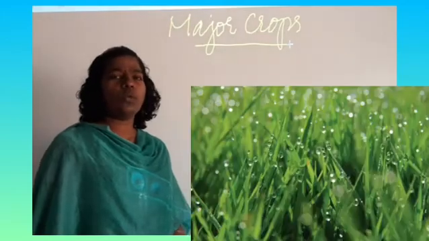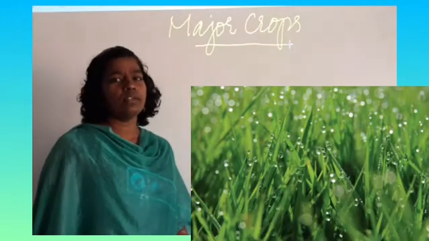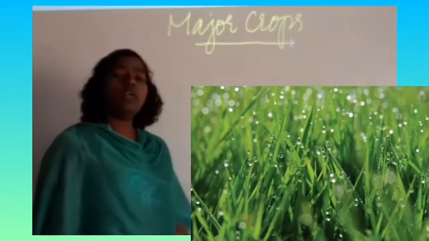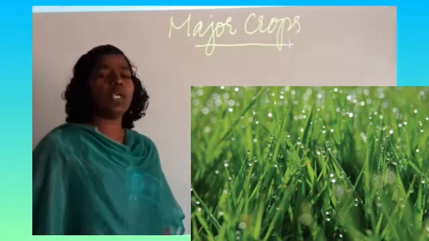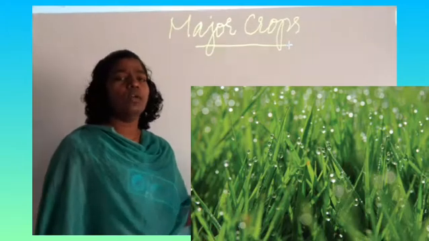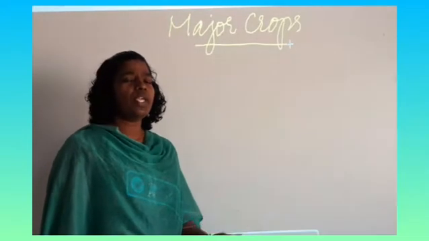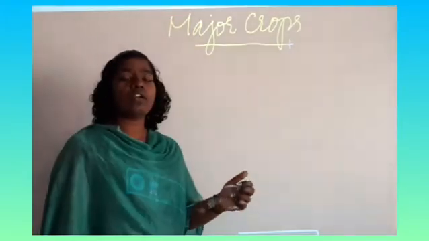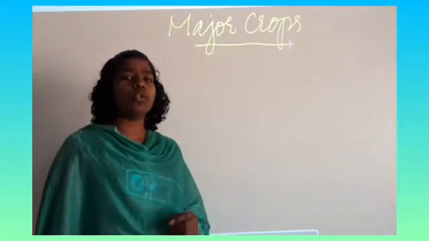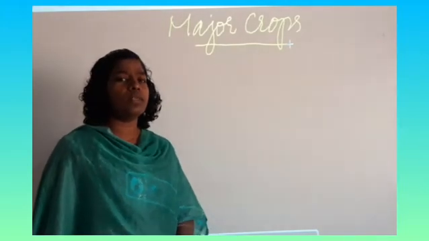Which we have learned already in the previous class. We are learning about major crops. In the previous class we saw what is called a crop. Any cultivated plant by the farmers is called a crop. And the crops are classified into two: one is food crops and the other one is cash crops.